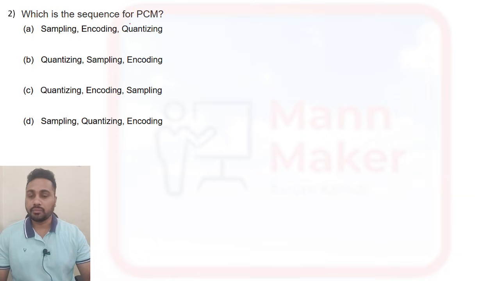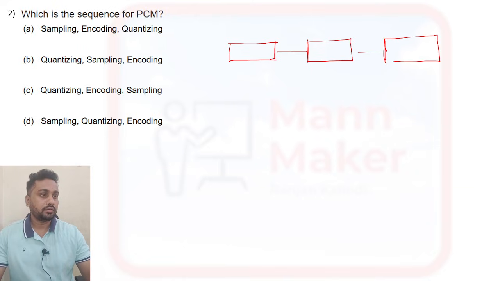Which is the sequence of PCM? PCM is pulse code modulation. In the class we have covered PCM, and I showed you the block diagram of pulse code modulation. In that block diagram, three main components are there. I told you in class that they will ask what sequence of steps you need to remember. First it will go sampling, then quantization, then encoding.